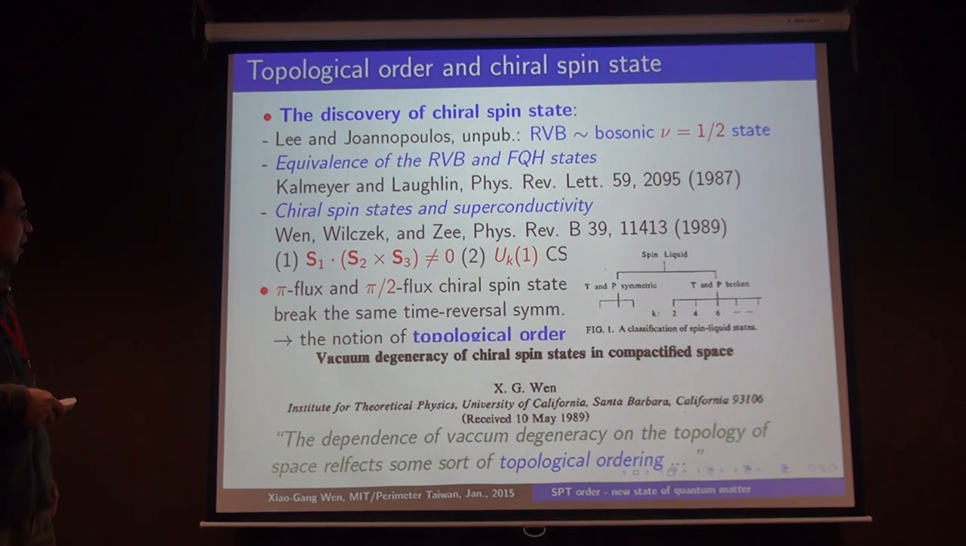One way to prove this topological order is to study the ground state degeneracy. But at that time, I had just switched from string theory to condensed matter, so I didn't know what a ground state is, but I knew what a vacuum is. So the ground state degeneracy was referred to as vacuum degeneracy, which is very strange in the condensed matter community. In this paper, we proposed that we can use the different ground state degeneracies on the torus to measure or distinguish these different chiral spin states corresponding to different fluxes.